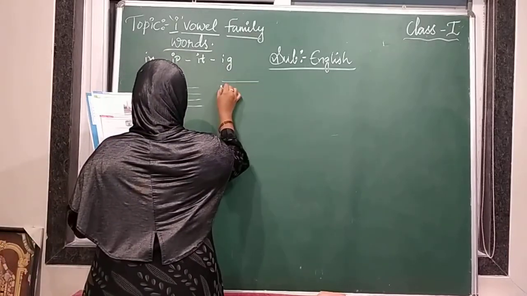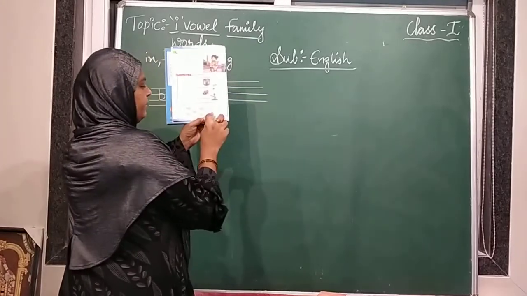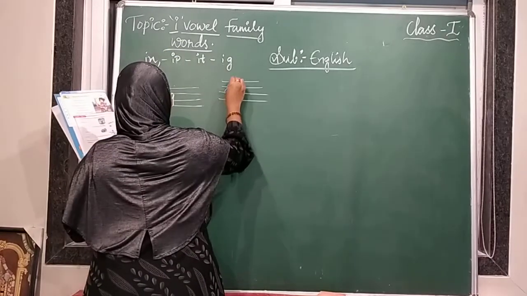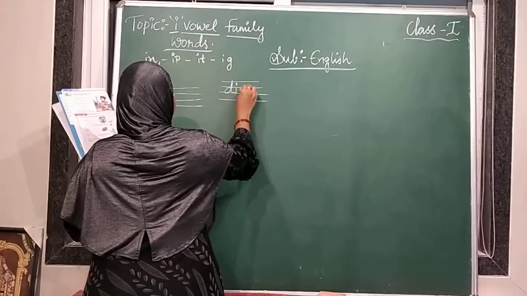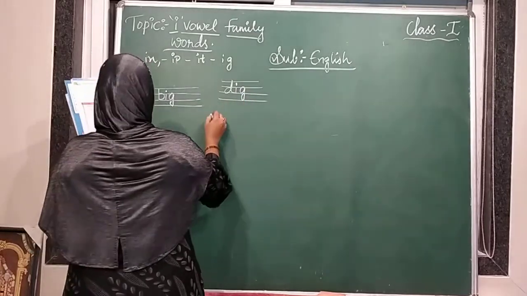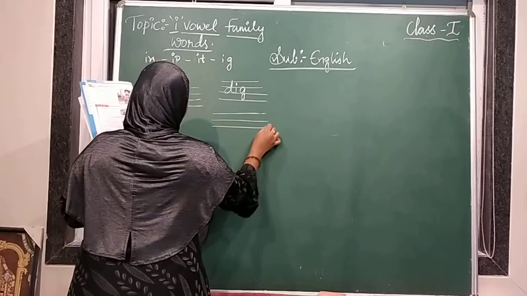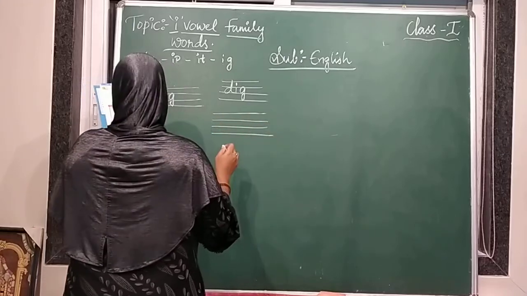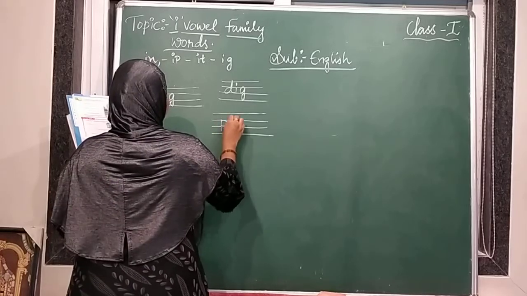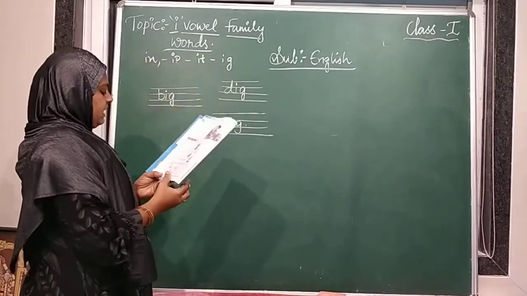So 1, 2, 3, 4. Again 4 lines are given. Under big you write, and here you write D, I, G, dig. Down here, one more set of 4 lines is given. There you write, what is that? P, I, G, pig. So these are the words.